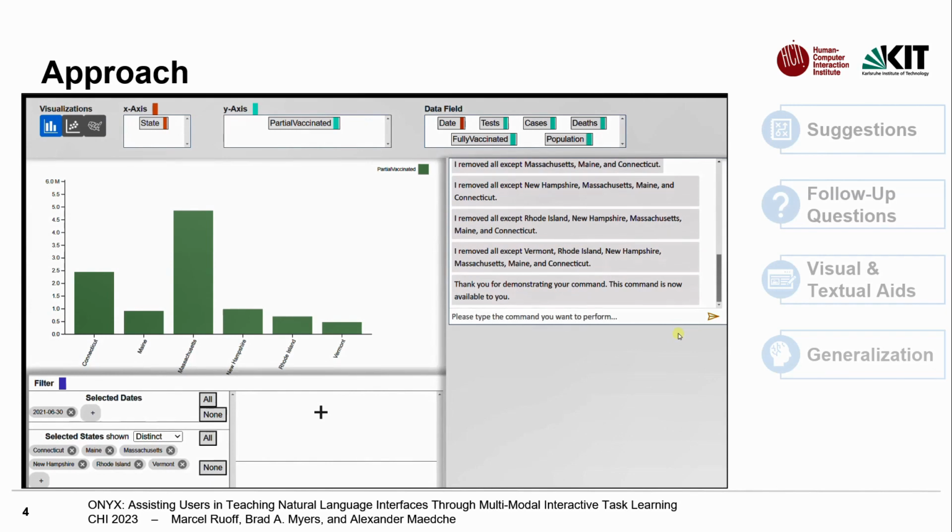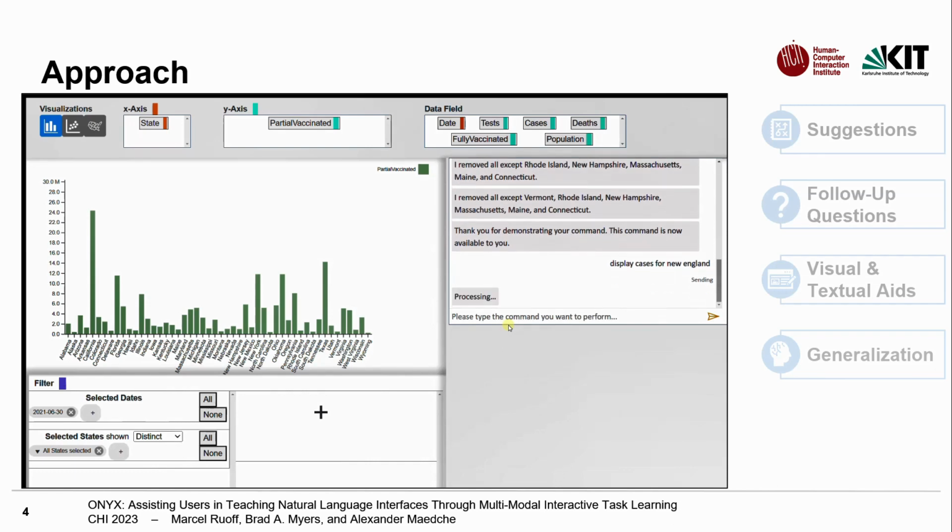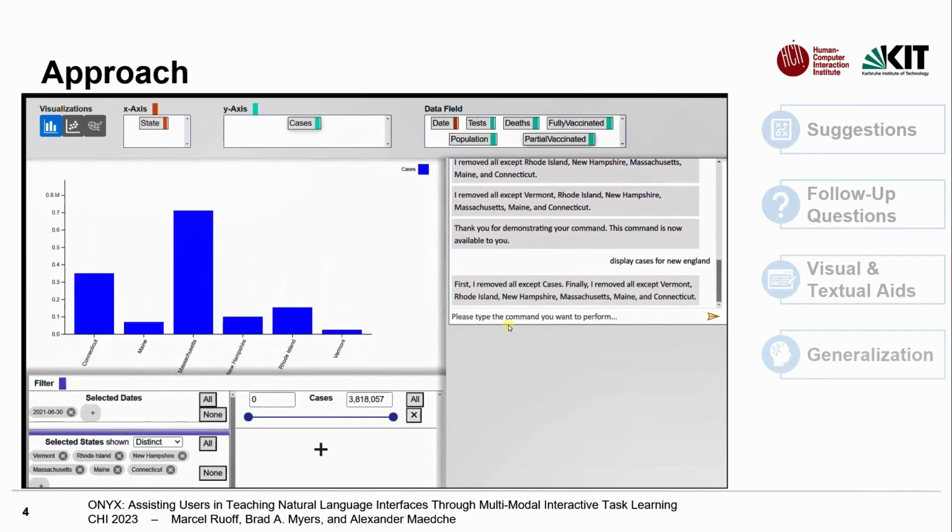When we again use the concept of New England in a different natural language input, ONYX detects that it already knows this concept now. If ONYX would have to be taught the meaning of a natural language input, it would also utilize the concept of New England or other known natural language commands as suggestions.